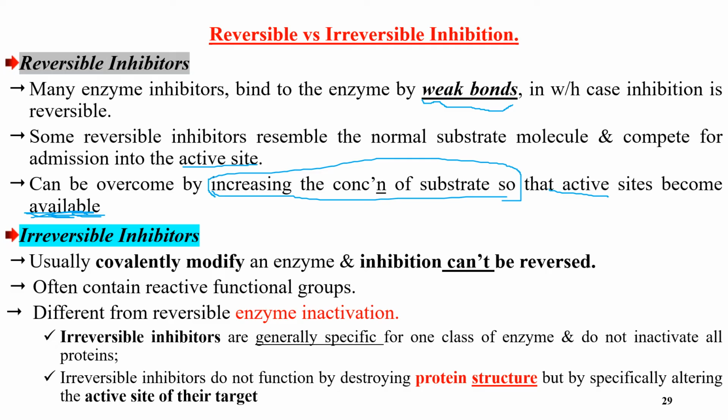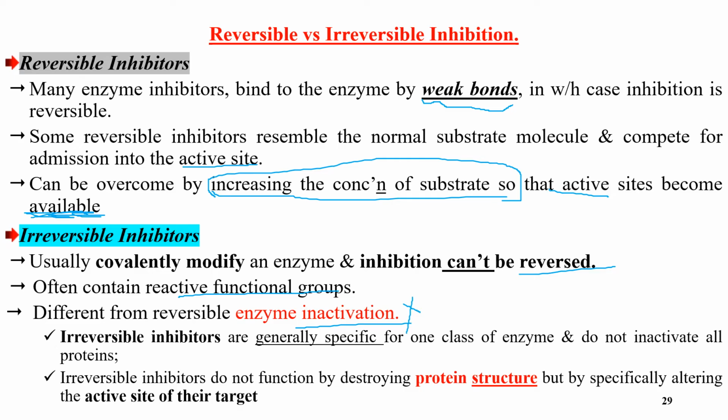Irreversible inhibitors usually covalently modify an enzyme, and the inhibition cannot be reversed. They bind to the enzymes by a covalent bond, a strong bond, and once bound, they are not released from the enzymes. They react with the functional group or active site of the enzymes. They make enzymes inactive, or totally block the enzyme's activity.